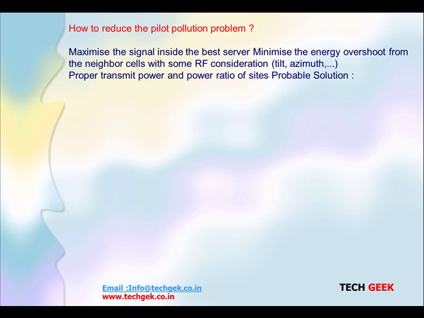How to reduce pilot pollution? Very important. Maximum signal inside the best server, minimum energy overshooting from the neighboring cells. It means a stronger signal from other overshooting neighboring cells is the reason the mobile gets access to as many active set cells. So RF conditions are very good with the different neighbor cells also, which should not be there. We are getting their coverage. So there we have to optimize physically with tilt and azimuth, where we can minimize. Proper transmit power and proper power ratio of the site are probable solutions for this problem.